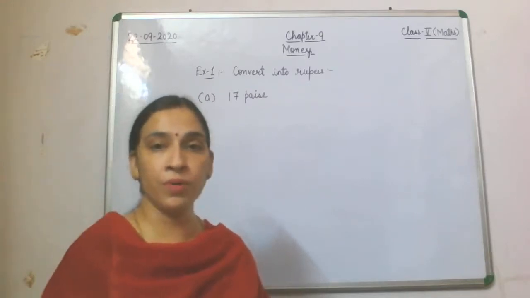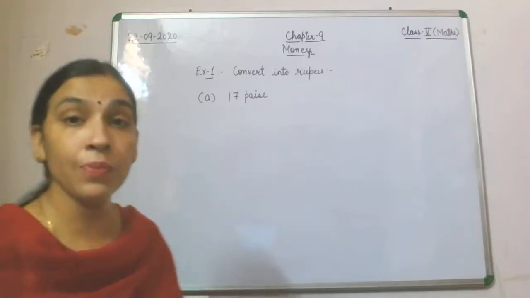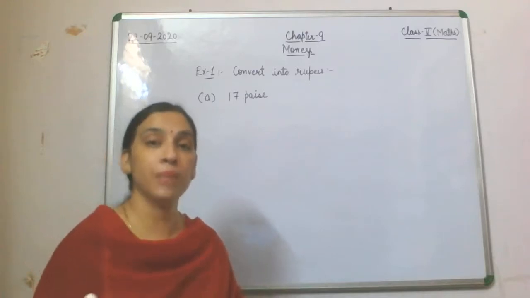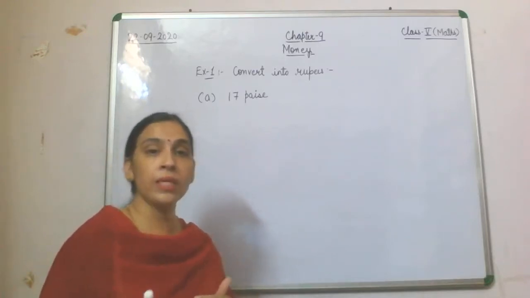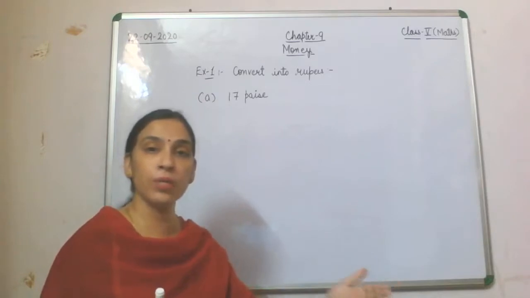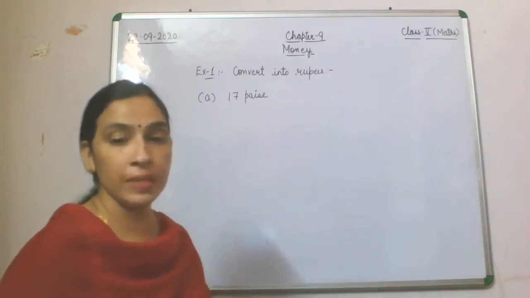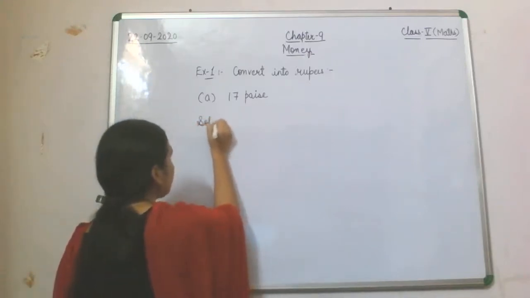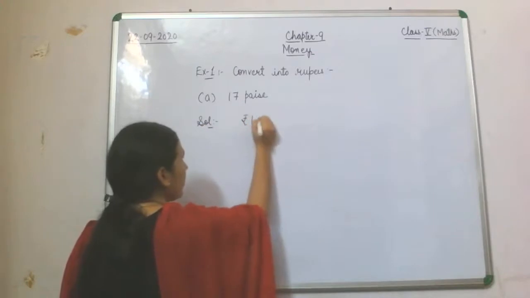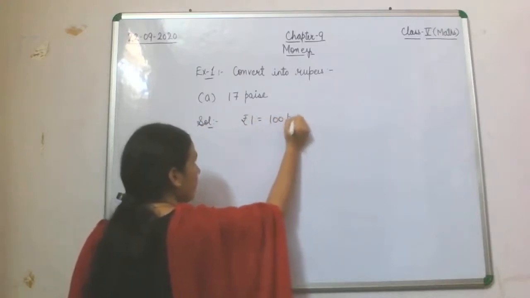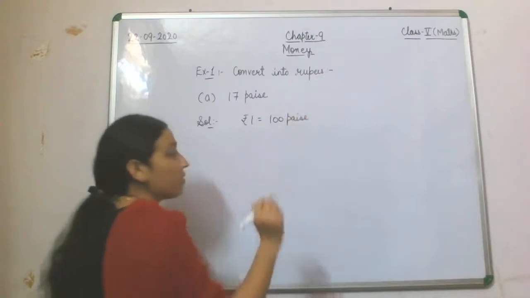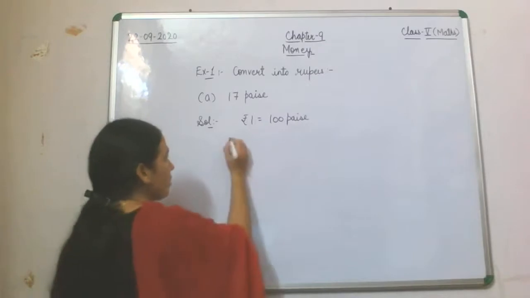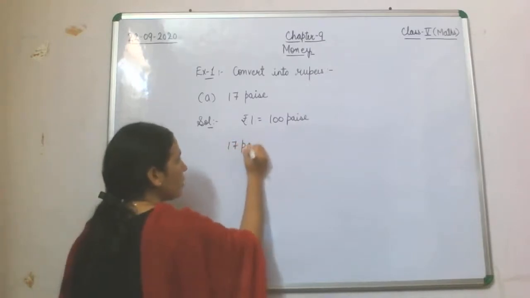Now what are we supposed to do? As we have understood already, when we are supposed to convert a smaller unit, paise, into a bigger unit, we do division. So let's start. Here you will write the relation between rupee and paise: rupee 1 is equal to 100 paise. You will write this relation in every conversion question and then do the conversion.